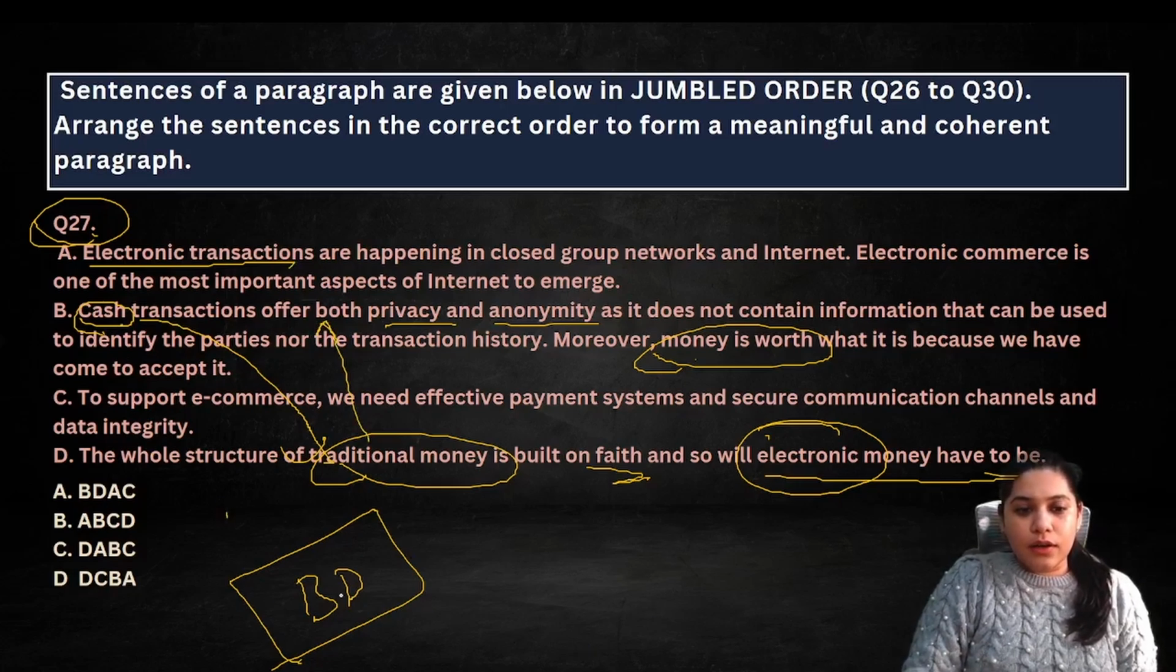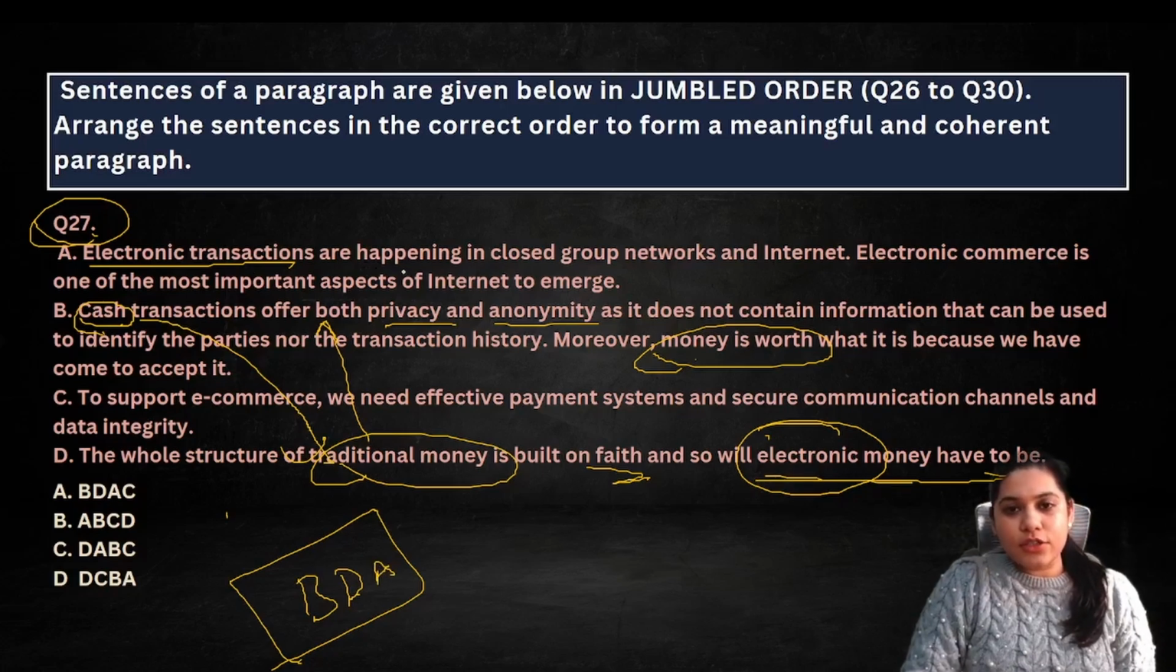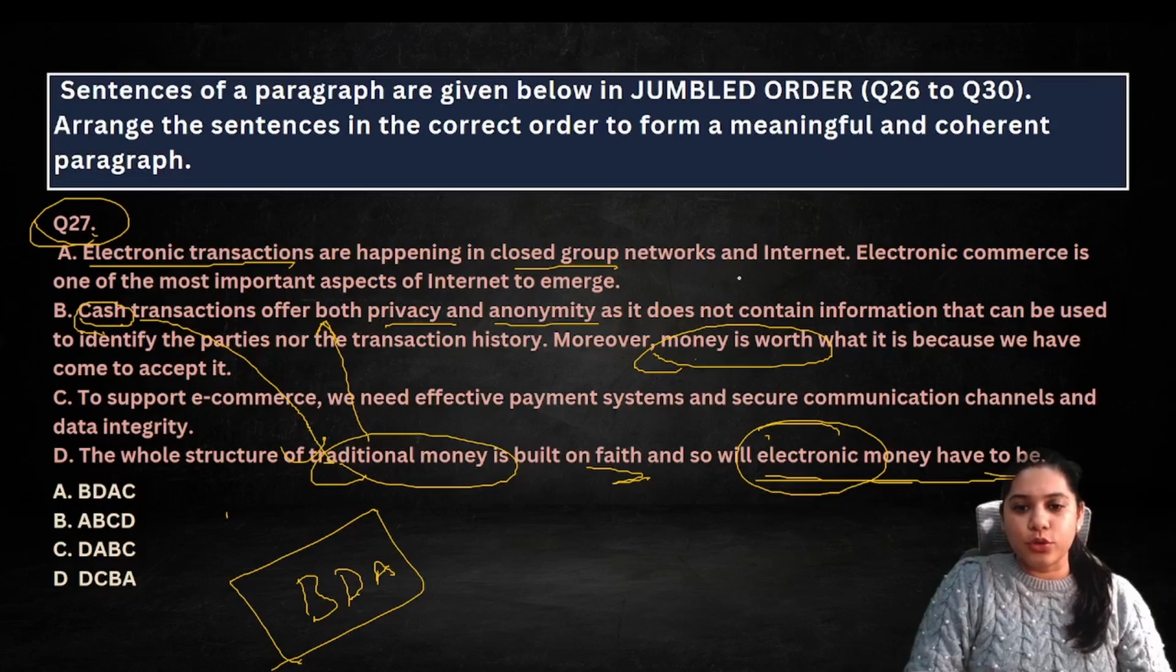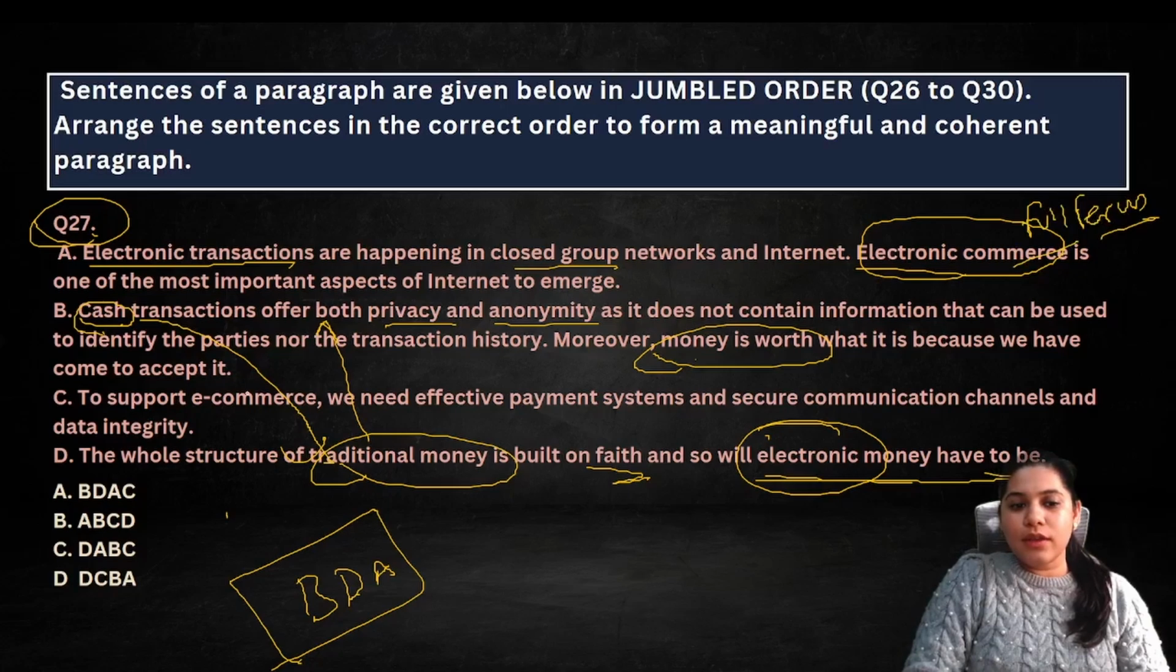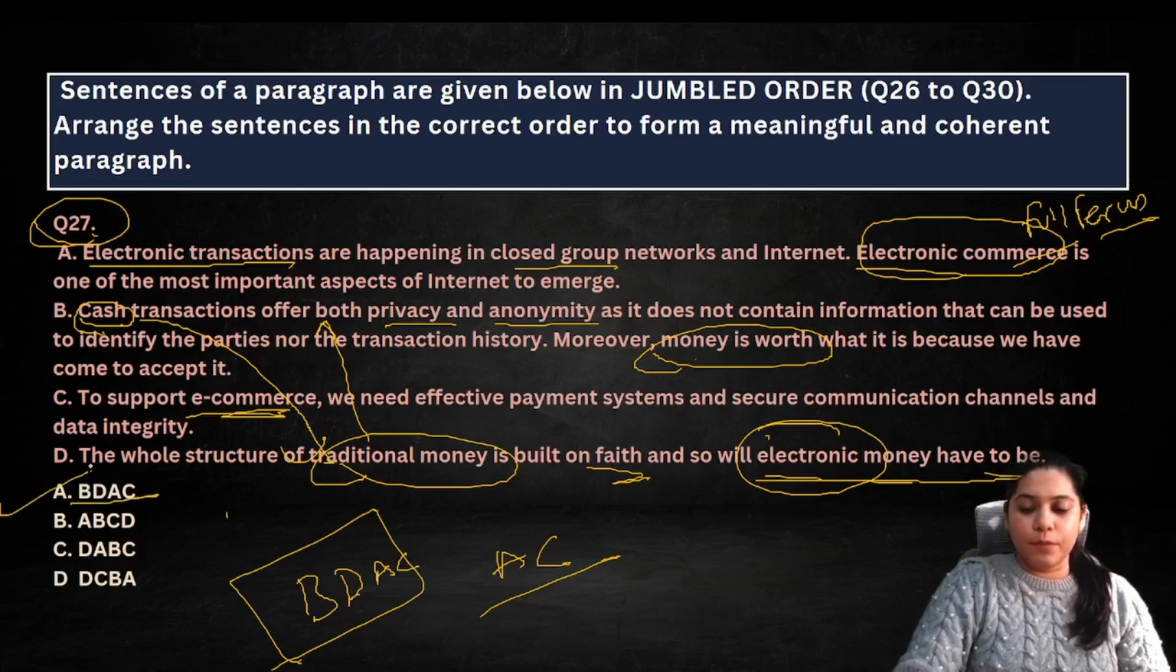And then D के बाद में ideally A होना चाहिए. Why? Because we are saying electronic money has to be how it has to be because electronic transactions, GPay, PhonePe, are happening. And closed groups, as in मुझे आपको कुछ भेजना 100 rupees 200 तो of course I'll do a GPay or a PhonePe to you, right? And electronic commerce, e-commerce, is one of the most important aspects of the internet. Image हमेशा कोई भी चीज का full form पहले आएगा then short form आएगा, so first we are saying electronic commerce and then we are saying e-commerce. So that makes AC another pair. So basically BDAC, correct. So which is option A.